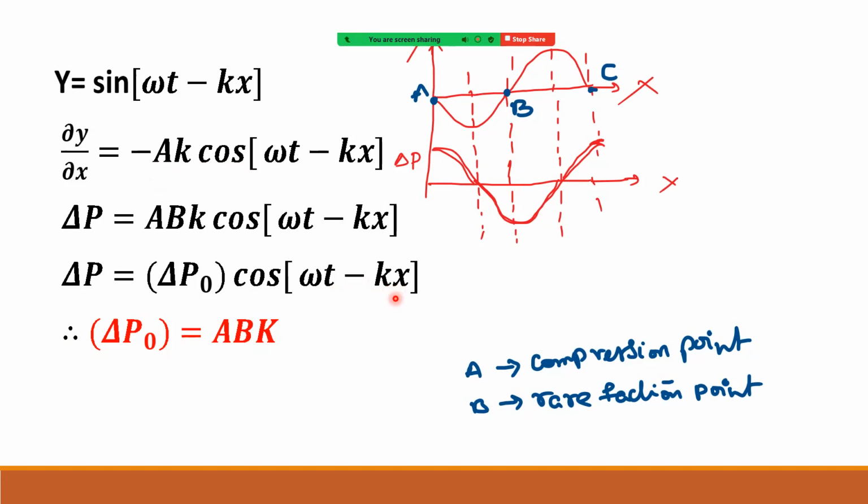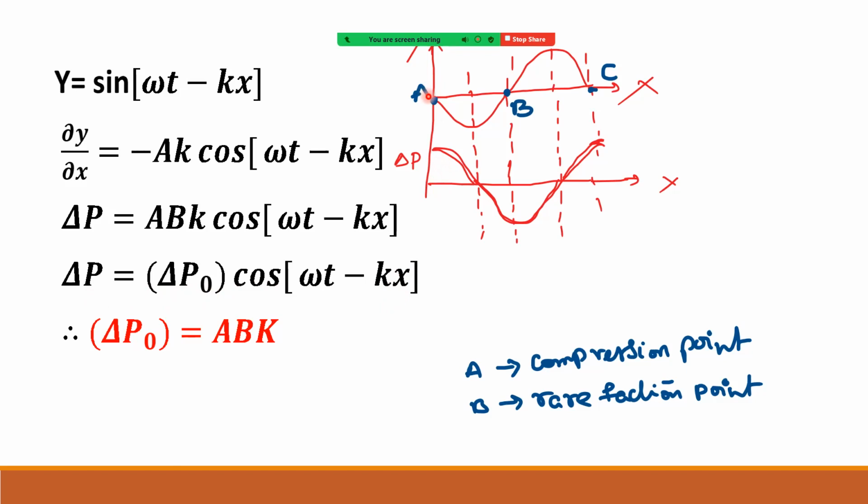Then see what happens. At this point, when x equal to 0, the cos value is 1, meaning delta P equals delta P naught. It is the maximum value. If you see carefully, at point A, slope is negative. Or you can say at point A, slope is minimum.